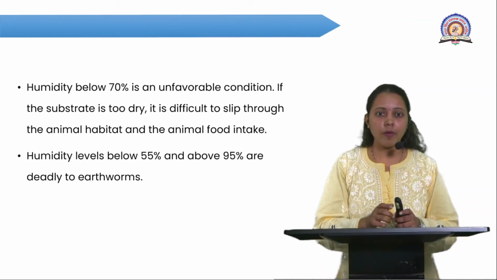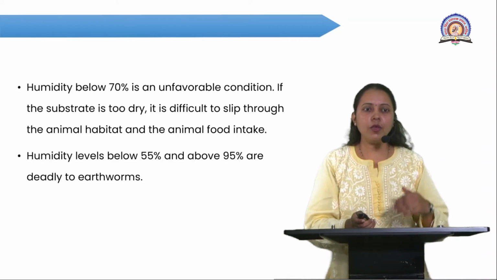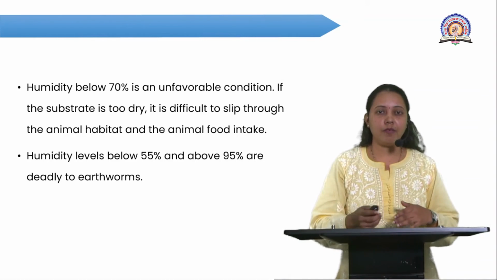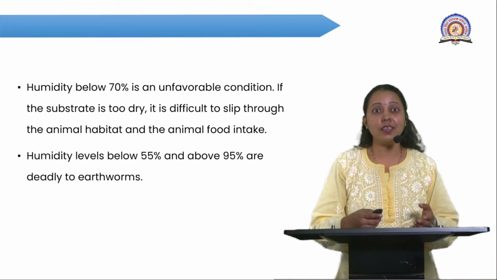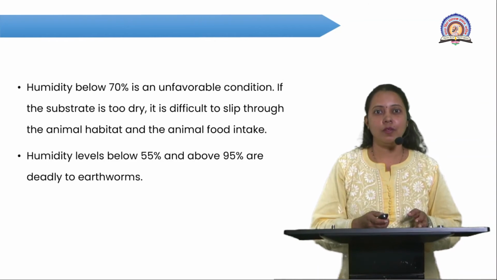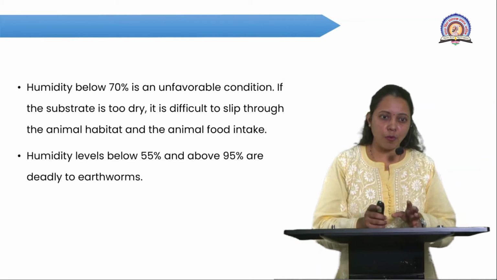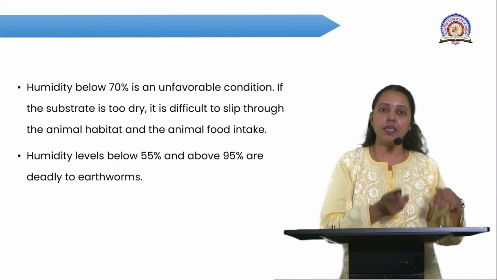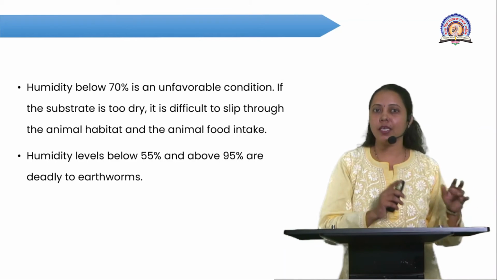Now, a humidity level below 55% and above 95% is deadly to the earthworm. Suppose the relative humidity is below 55%, then what happens?